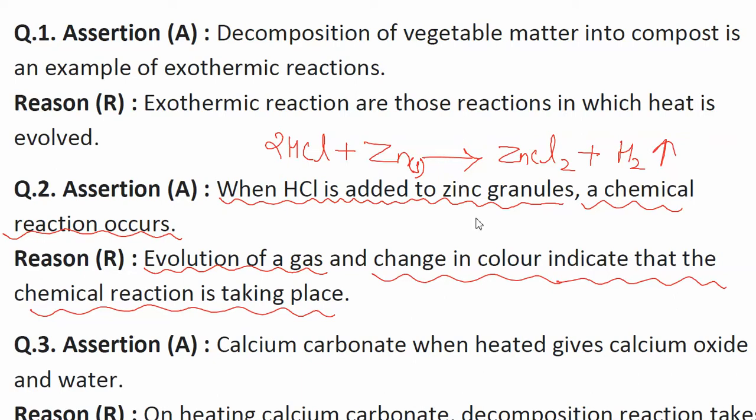So the answer will be option B, in which it is said that both the statements, assertion and reason, are true, but the reason is not the correct explanation for the assertion.